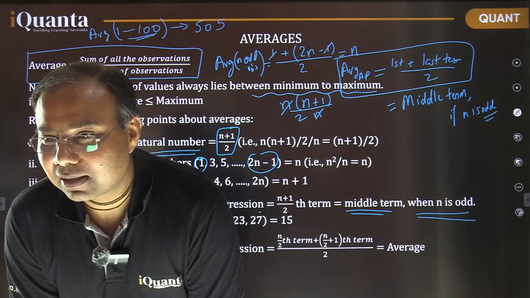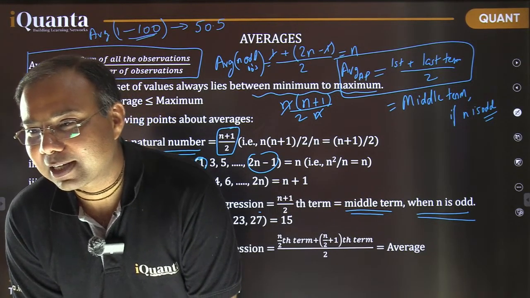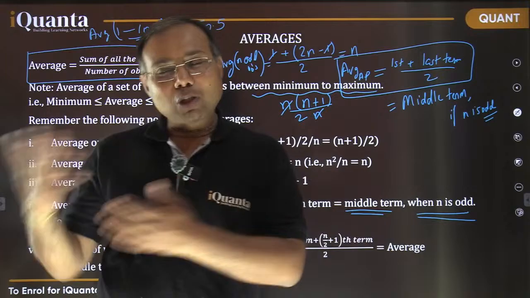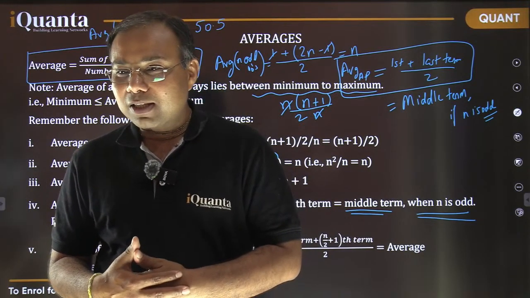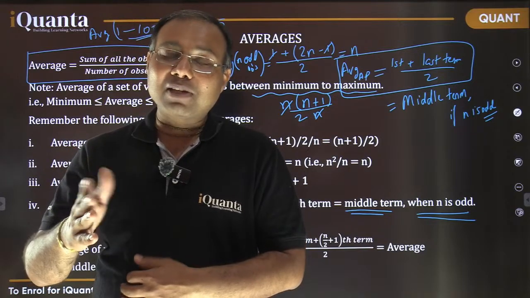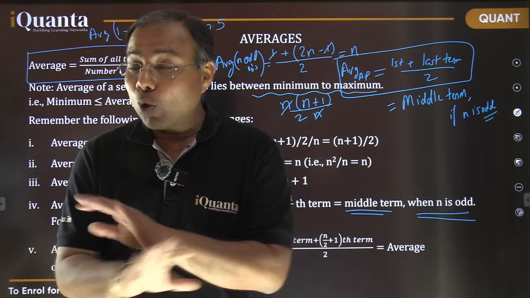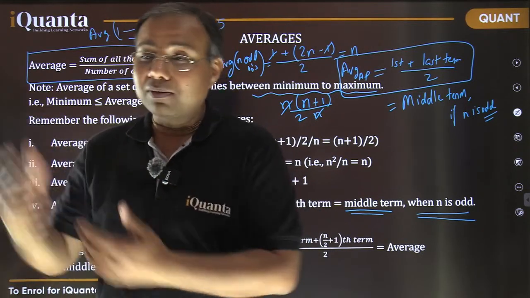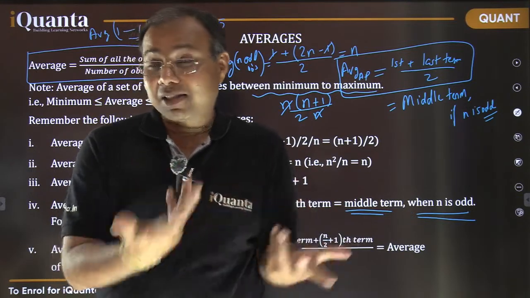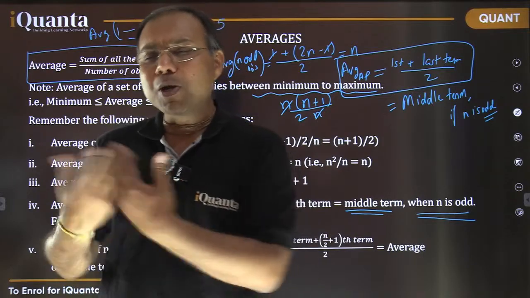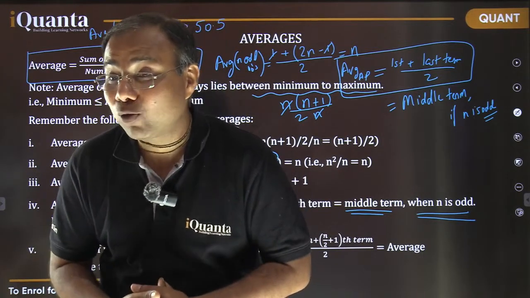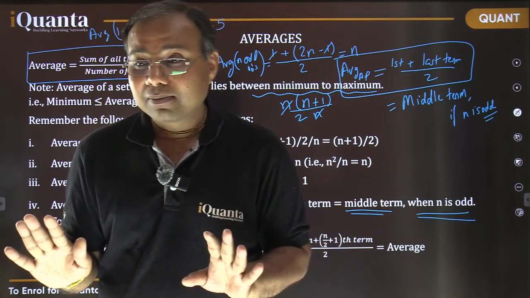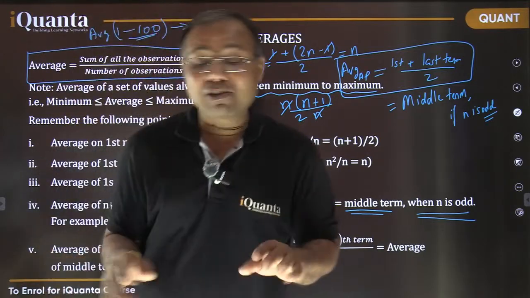Do we need to cover the number system as well, sir? What if I leave that but cover the rest of the topics? Oh, I think you want to say that I leave one topic of quant and do other topics. Believe me, you are going to ask the same question after that topic also, because there is no topic which is very easy, and there is no topic which is very tough. In every topic, you are going to get mixed things. Some things would be easier, some things would be new. The new things take time to grasp. You need to practice, right? So I would suggest not to leave anything while preparing.